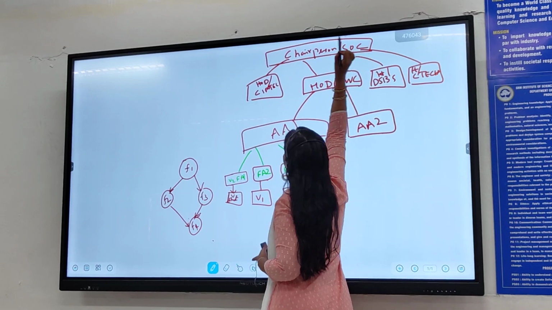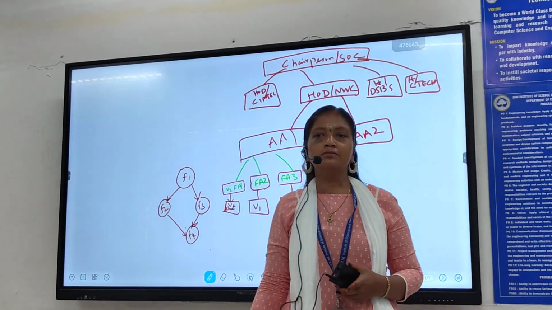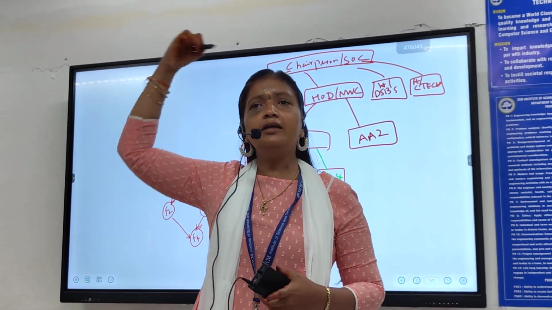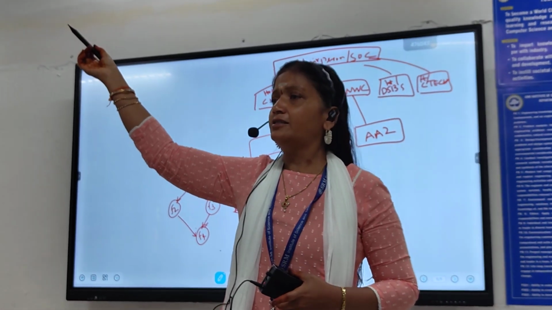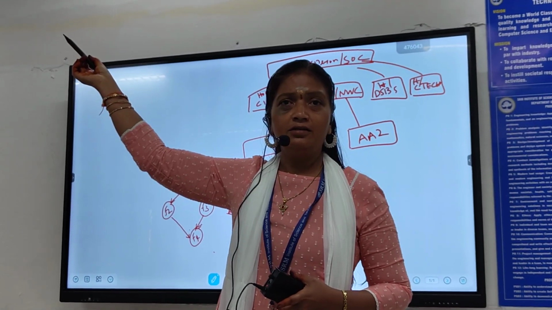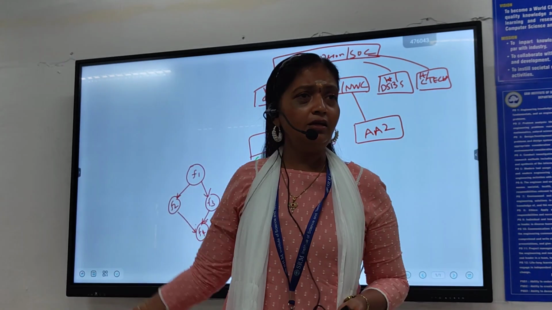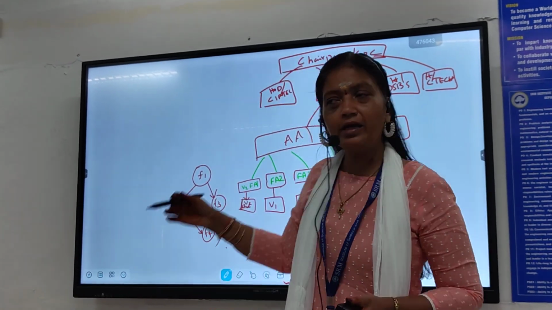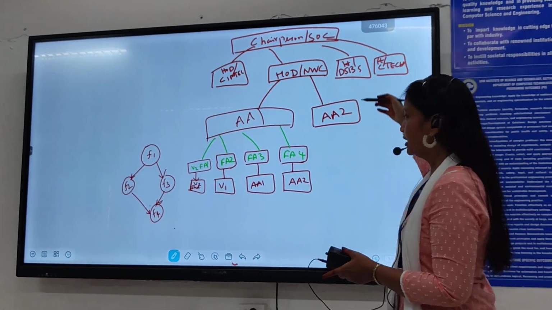Chairperson, SOC. Chairperson comes under the Dean, Dean comes under the Registrar, Registrar comes under the Vice Chancellor, and the Vice Chancellor comes under the Chancellor. So I can go level by level, each and every level.